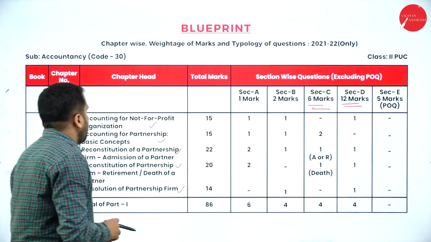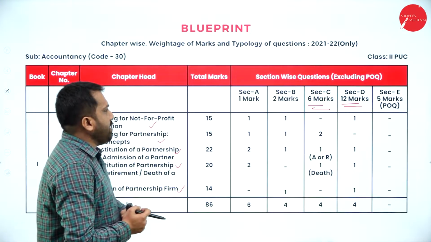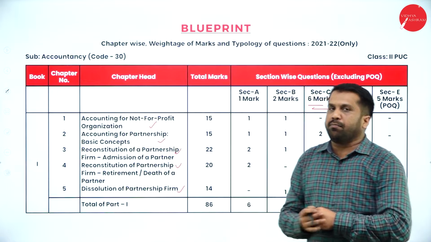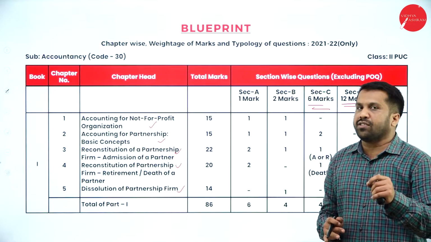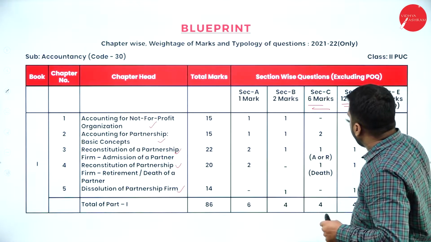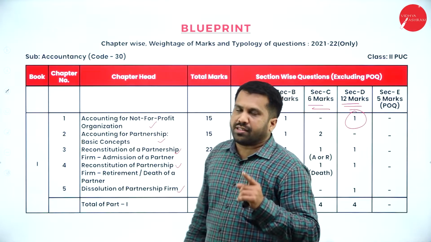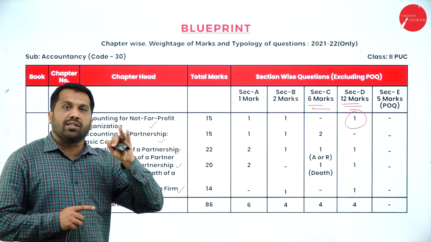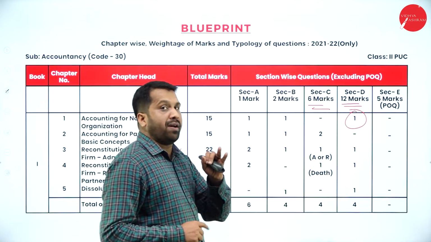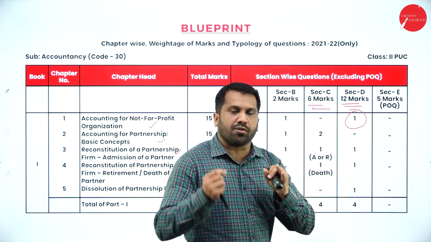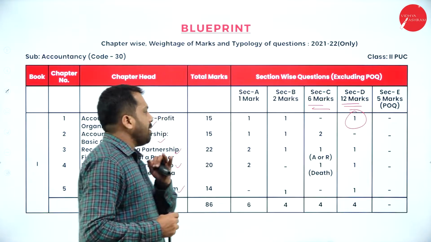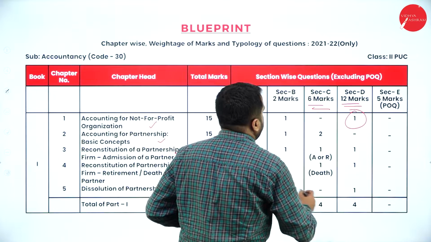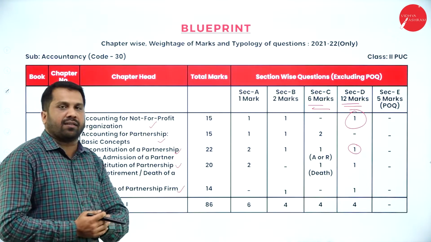Now, your unit 1, non-profit organization: please don't prepare for 6 marks because as per the blueprint, you don't have any question for 6 marks. So you have to prepare only for what? 12 mark questions, like your income and expenditure account and balance sheet. Only 2 things. Sometimes you are supposed to prepare the opening balance sheet also to find out capital fund. Then again, one more 12 mark question will be admission of a partner.